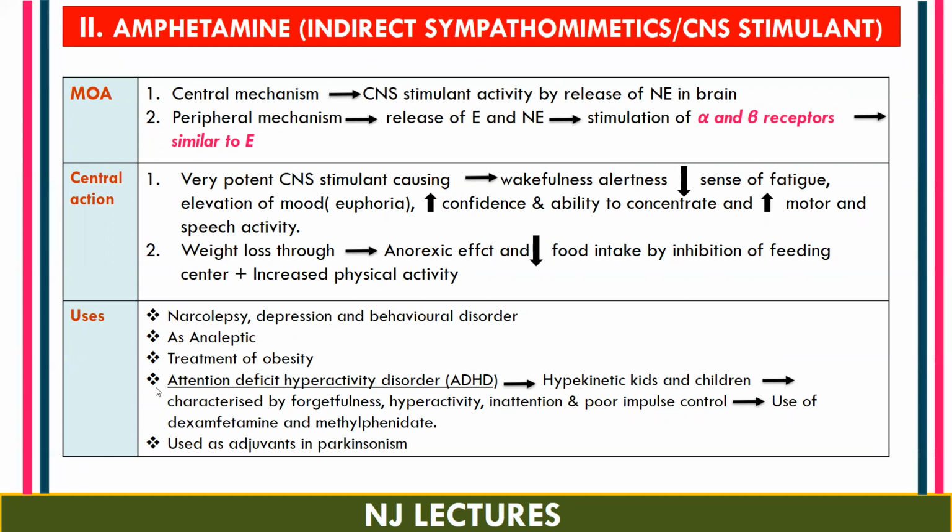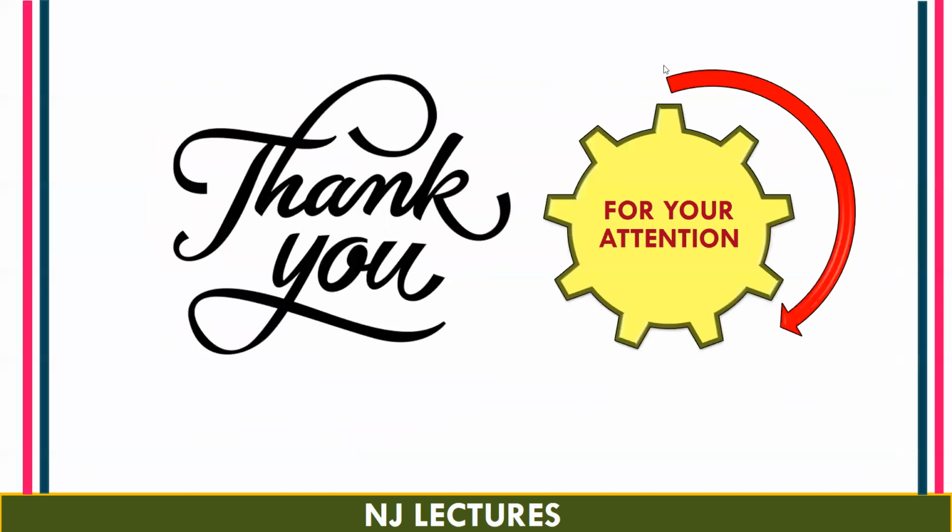It is also very effective in the treatment of attention deficit hyperactivity disorder, which is basically seen in hyperkinetic kids, in about 3 to 5% of children. This is basically characterized by forgetfulness, hyperactivity, inattention, and poor impulse control. For the treatment of ADHD, we can make use of amphetamine and methylphenidate. And amphetamine is also used as an adjuvant in Parkinsonism disease. So this completes the adrenergic drugs, which are also known as sympathomimetic drugs. Thank you.